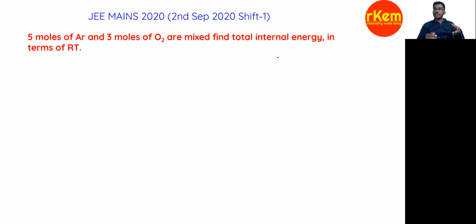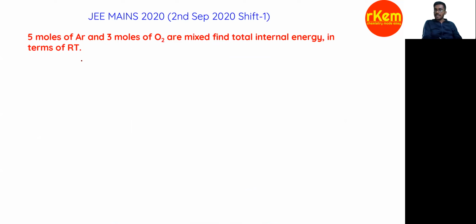So what is the total internal energy? This question is given in numericals, okay? Numerical type, so very simple. Argon is monoatomic, O2 is diatomic. So you directly apply.